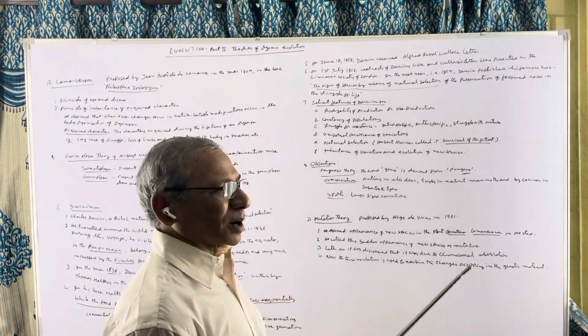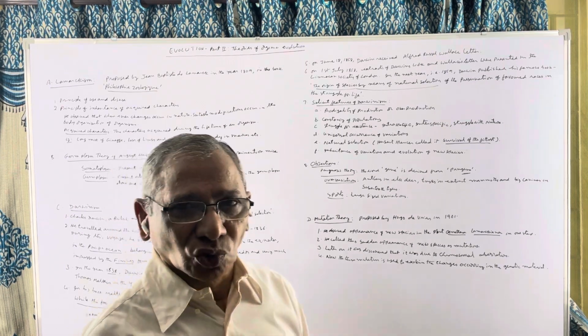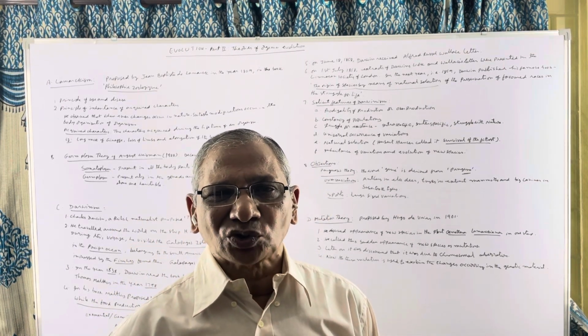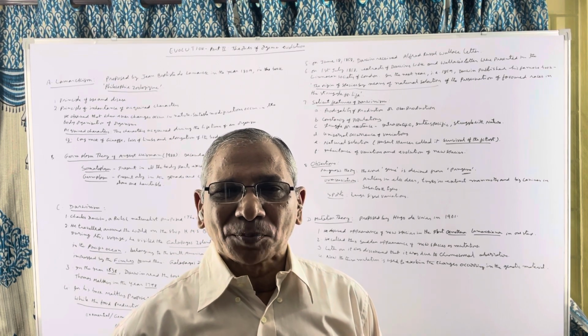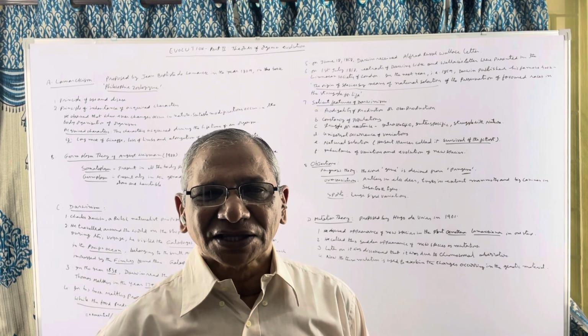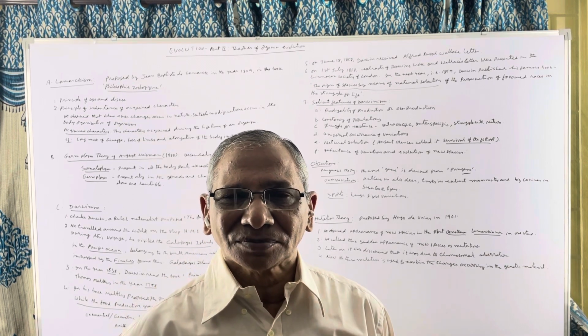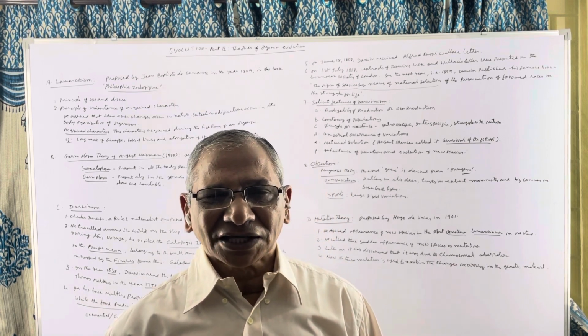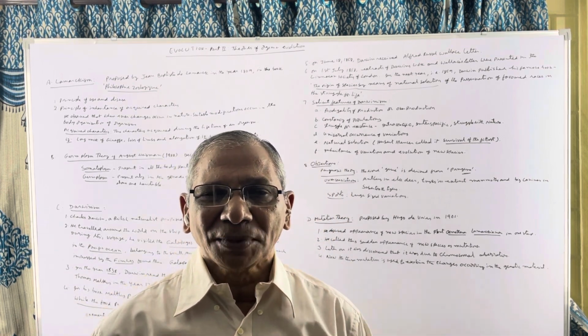Then, constancy of populations. Though organisms have immense reproductive capacity, their population size never increases. Always their number remains the same. Take the human population. It has been constant for over many centuries.